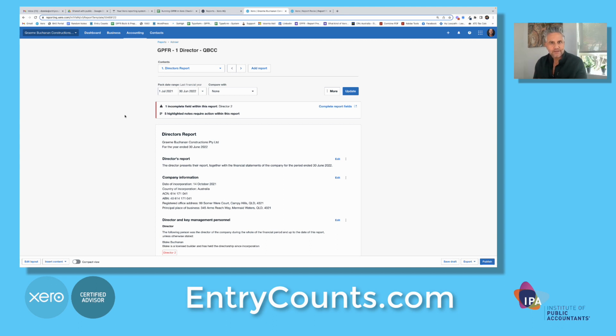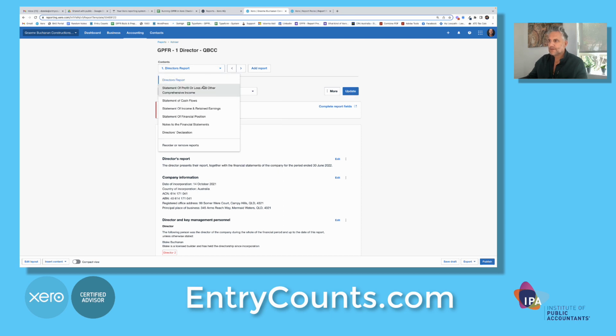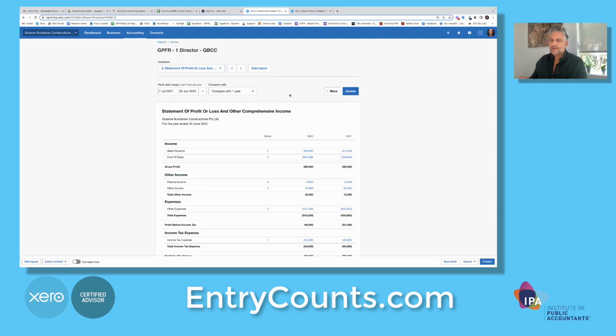First thing to do is choose your date range. In this section, you can choose all the different types and then hit update. Let's go to the statement of profit and loss. Next question is, do you need comparatives? If the answer is no, you have to go into every report and remove them from every single report. Xero does not allow you to remove them across the entire template. Do it one by one.